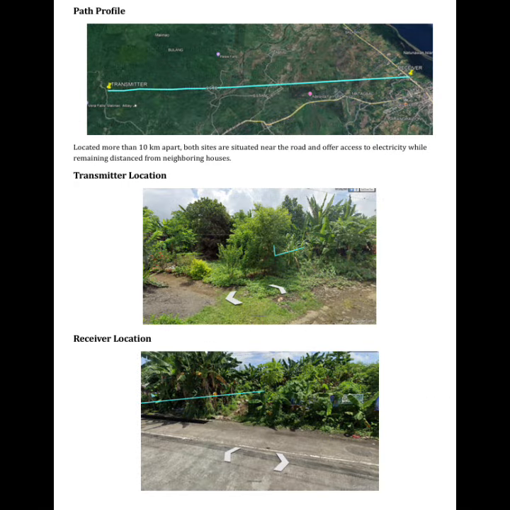Here is the path profile of my microwave link. Here is the picture of the transmitter location located in Buhang, Malinao, Albay and the receiver location located in Pawa, Tabaco City.